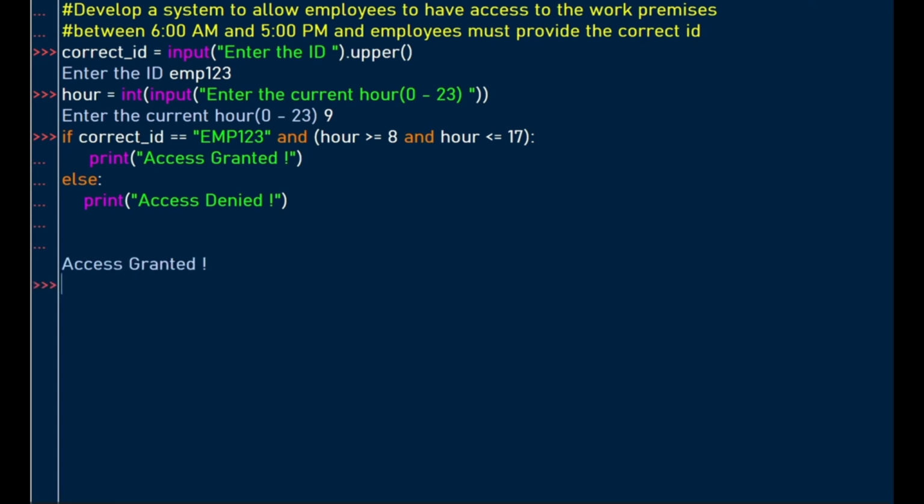So the output is access granted, because if you look at the user input, which is emp123, it matches our predefined ID here. And this ID, why does it match? Because this one's converted to uppercase by this method. That's why this ID that was entered by the user matches our predefined ID. So this is how you can also use logic operators and comparison operators within the if statement.